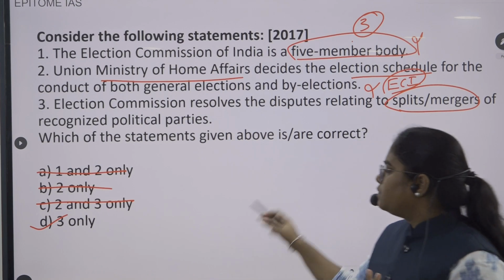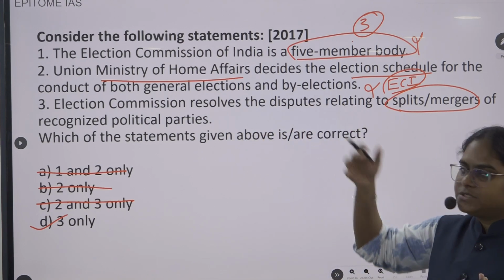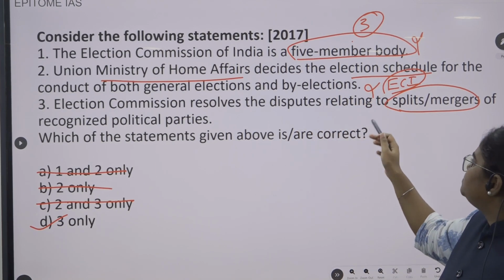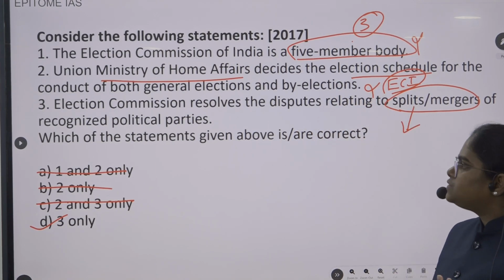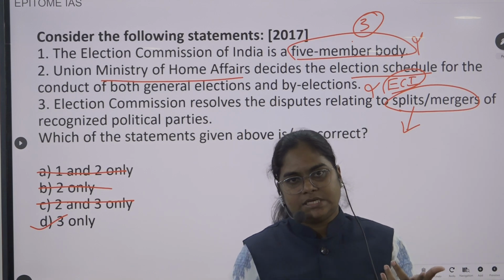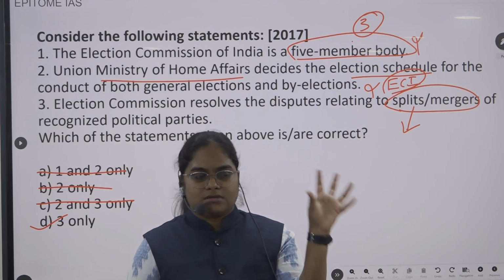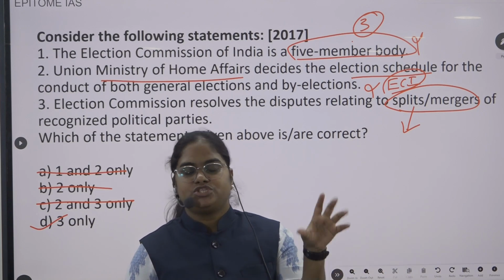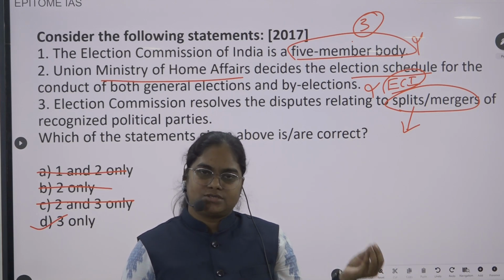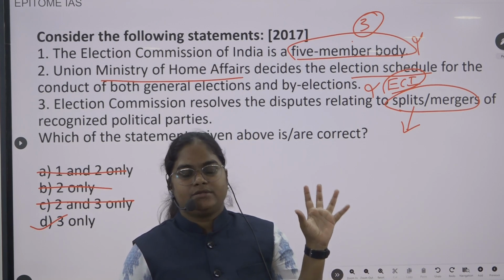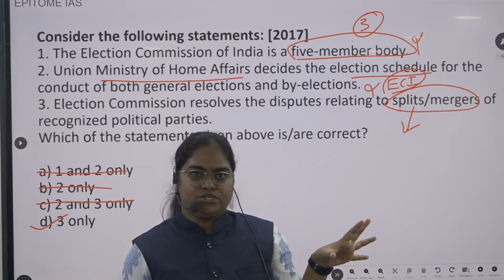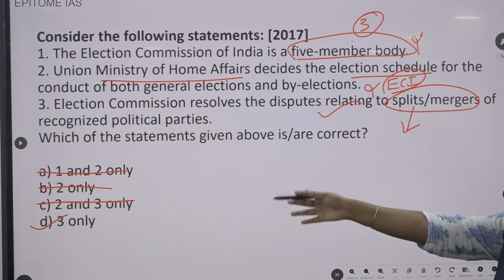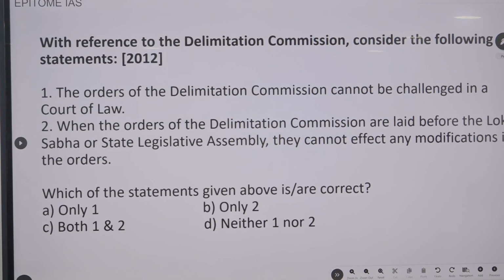Okay. Still, let us see statement 3. Election Commission resolves the disputes relating to splits and mergers of the recognized political party. Yes, if there is a split or merger issue happening in a recognized political party, then yes, the Election Commission of India will try to resolve this particular issue. So this statement is correct. Option D, 3 only, is the correct answer.